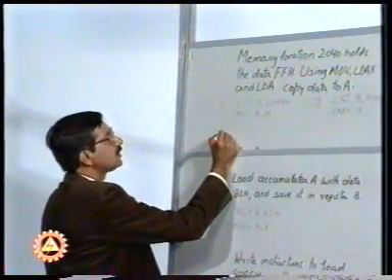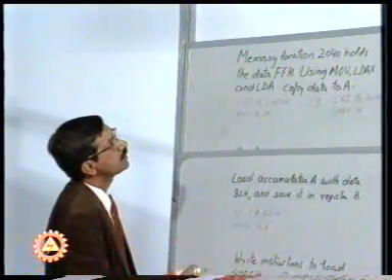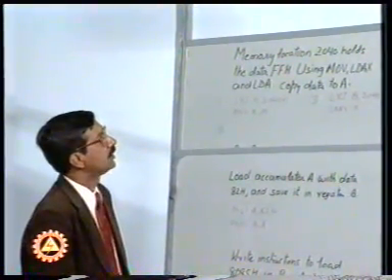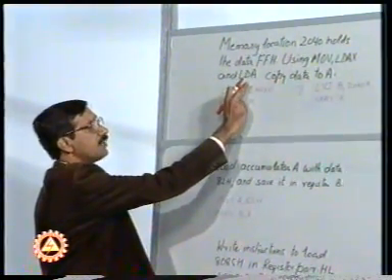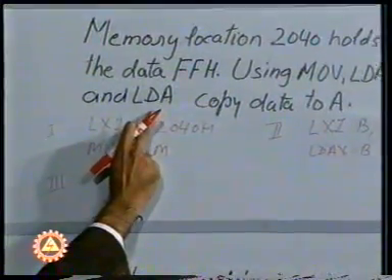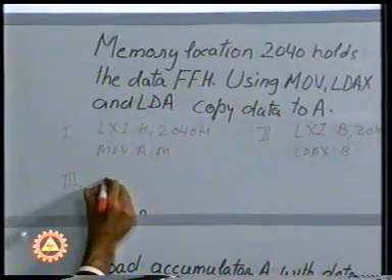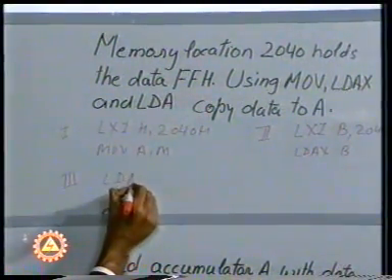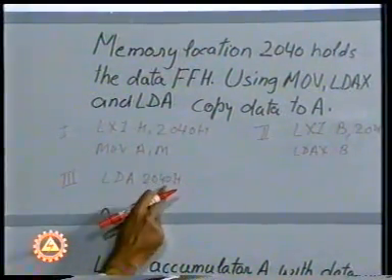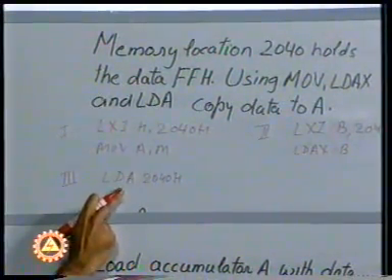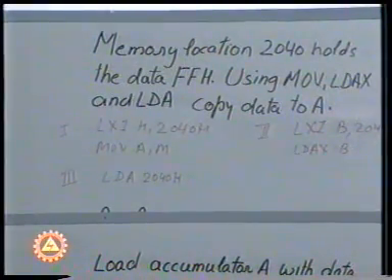The third instruction which we have to use here is the LDA instruction. In case of LDA instruction, the address from where the data is to be picked up is to be written straight away in the instruction, and that instruction could be LDA 2040H. This loads the accumulator straight away with the data which is available at 2040.